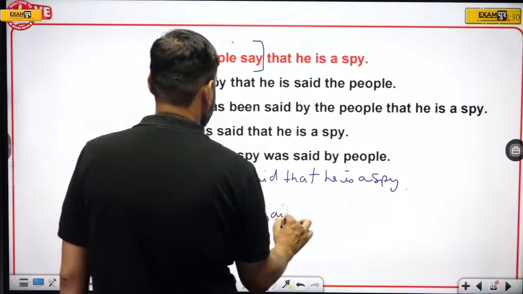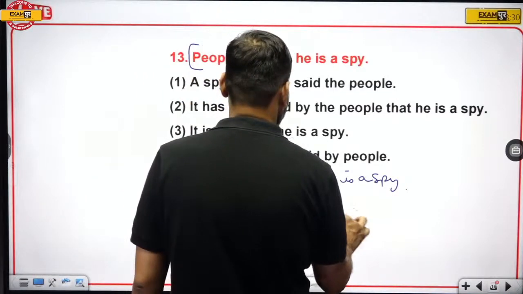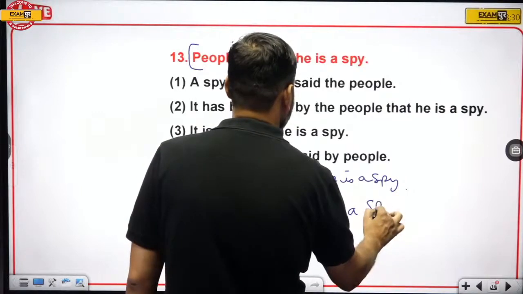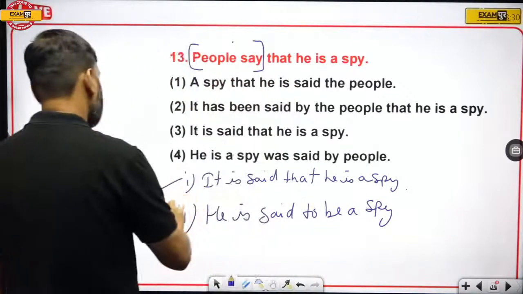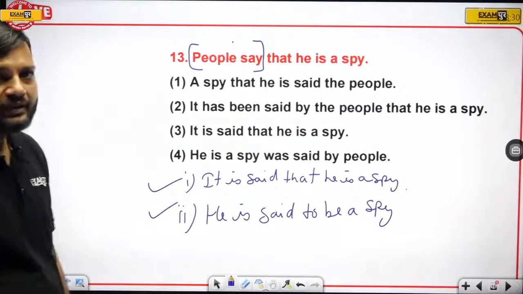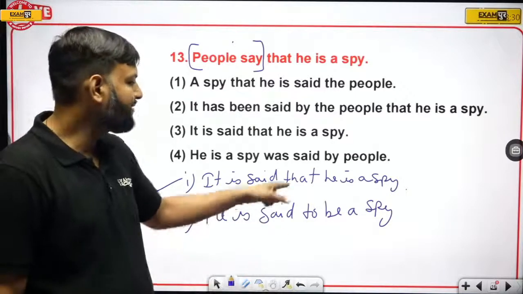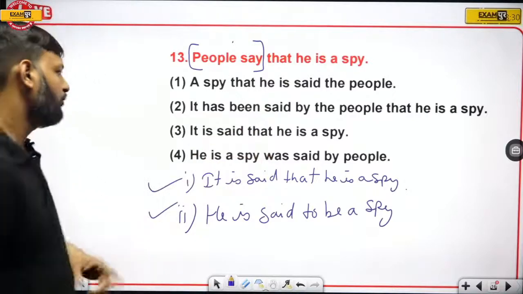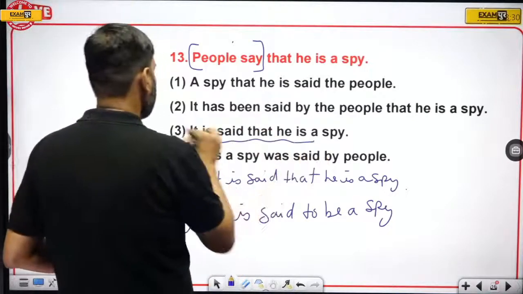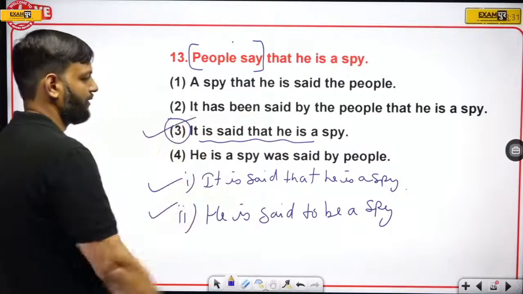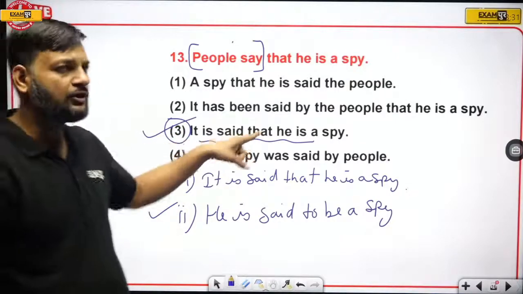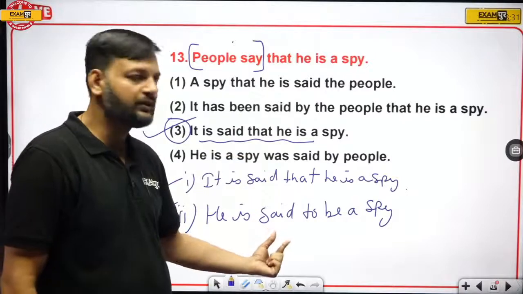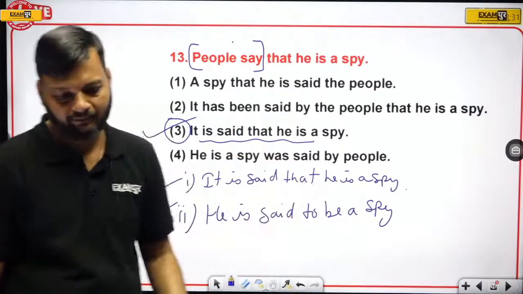he is said to be a spy. Both are correct. Now you have to see which of these is there in the options. Okay, so it is said that he is a spy is there in the option, it is correct. If this were not there, you have to look for this one because both the sentences are correct.